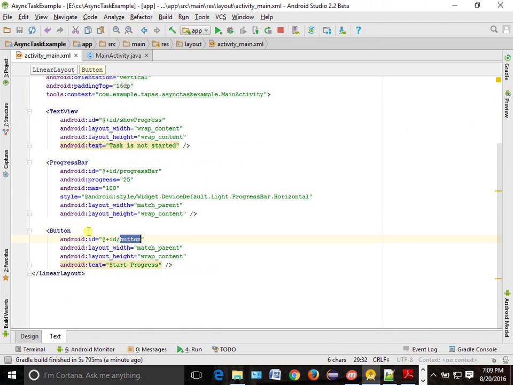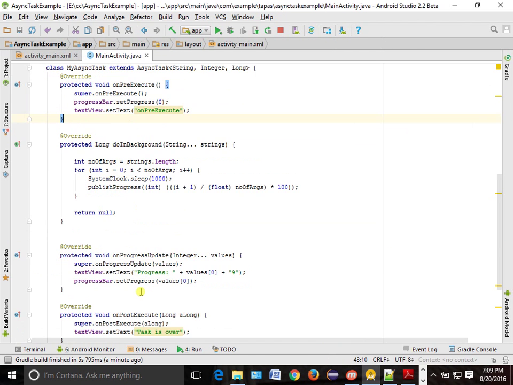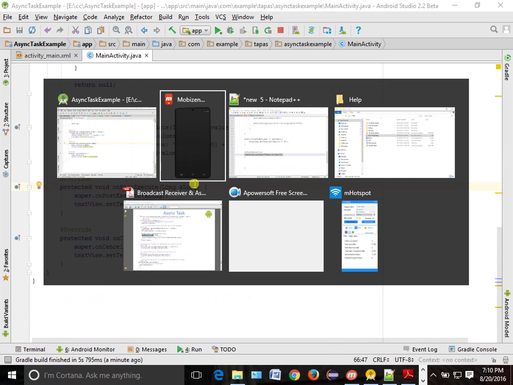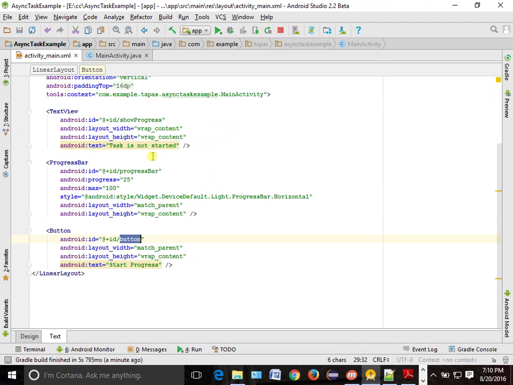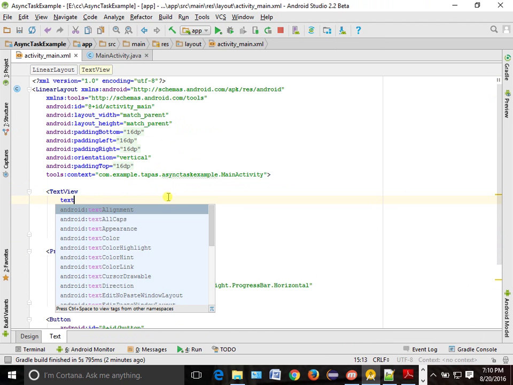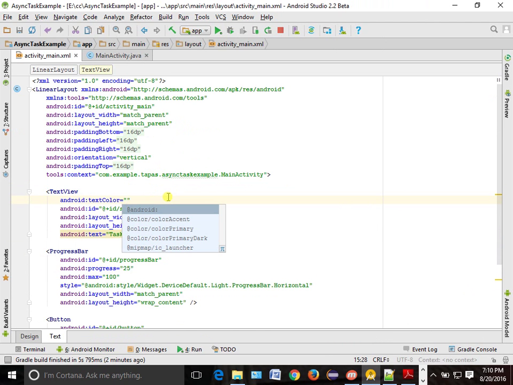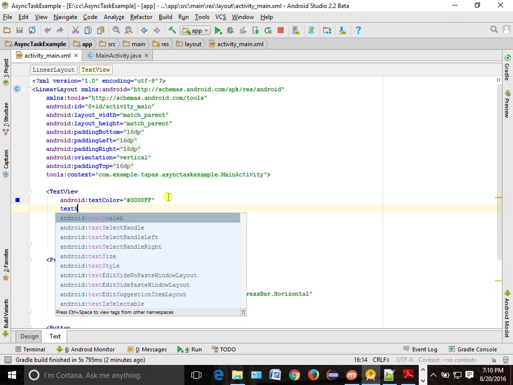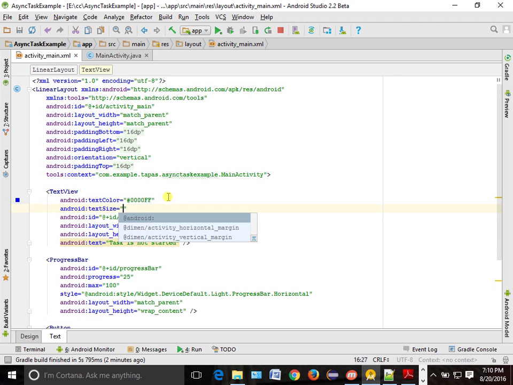If I have one more button called cancel, then it should call our cancel, this one. If you are not able to see, and I want to change the size of this, how to change it? Text color: suppose I want to make it blue, RGB. Text size: suppose I want to make it 35.